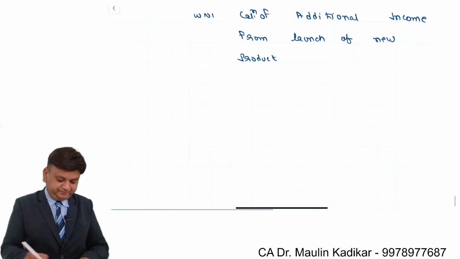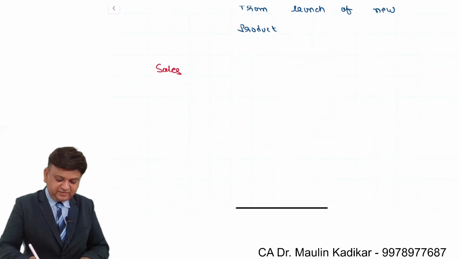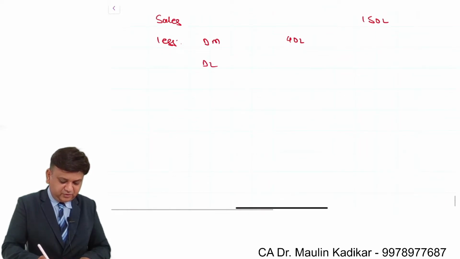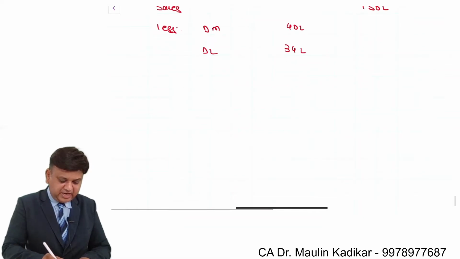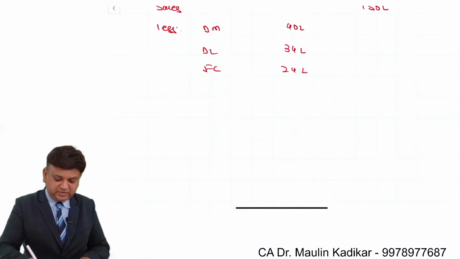So in that, sales of the company is 150 lakhs less direct material 40 lakhs, direct labor 34 lakhs and fixed cost is 24 lakhs. So 40 plus 34 plus 24, that comes to 98 lakhs.